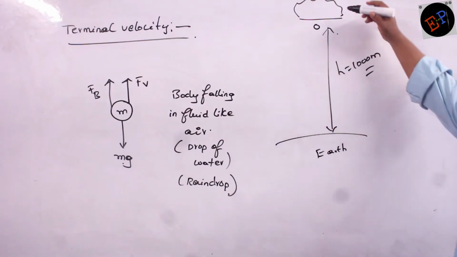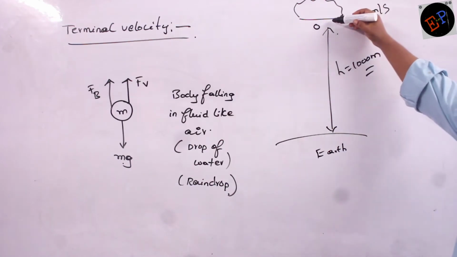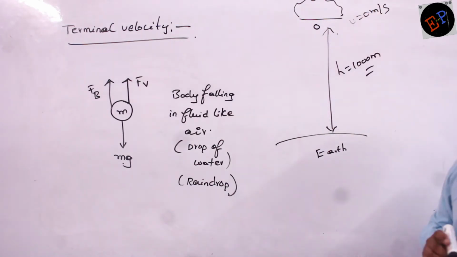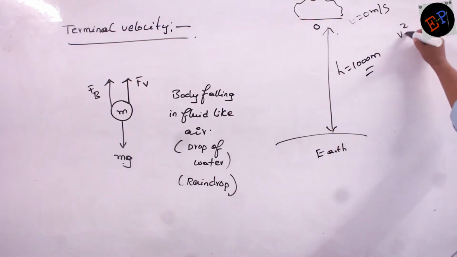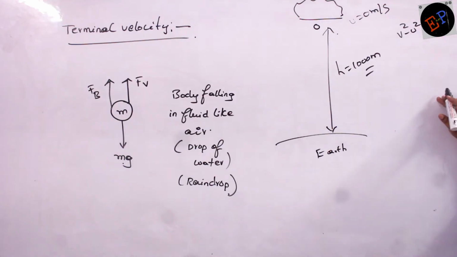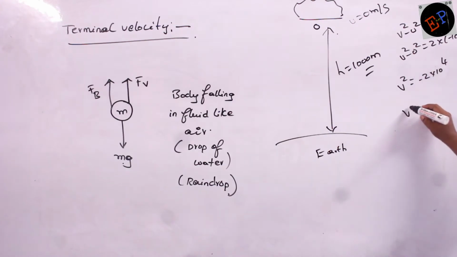When it is released from the cloud, its initial velocity will be 0 meters per second. And by the time it reaches earth, we have to calculate its final velocity. Which formula can I use? I can use v square minus u square equals 2as. Final velocity, I don't know. Initial velocity is 0. Acceleration is minus 10, displacement is 1,000. So v square equals 2 into 10 into 10 power 4, so v equals root 2 into 100 meters per second.